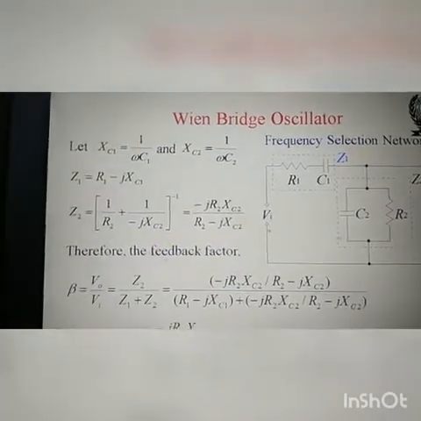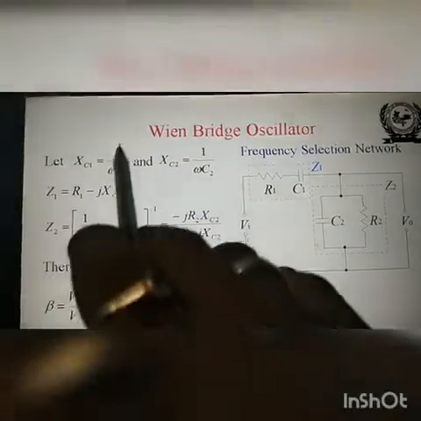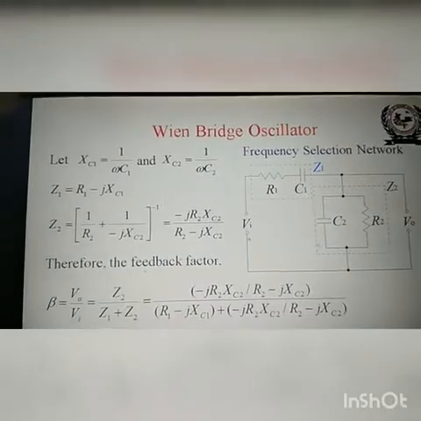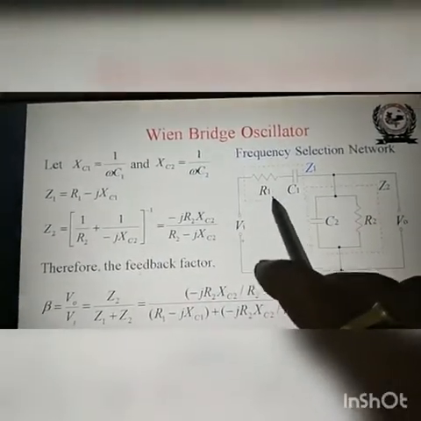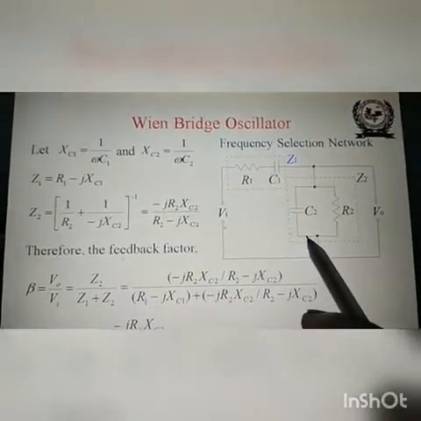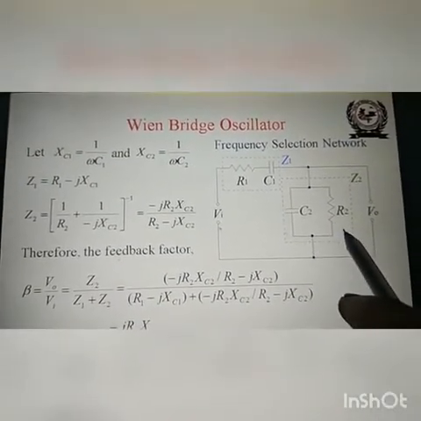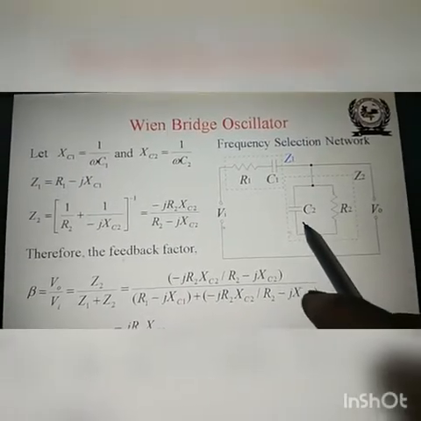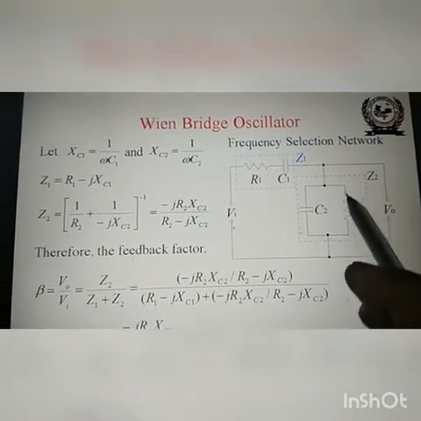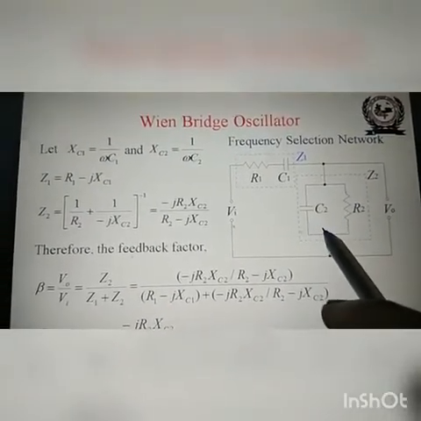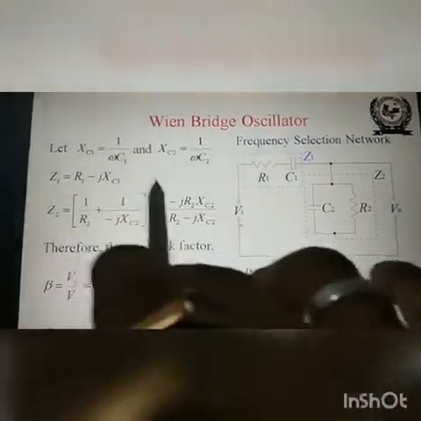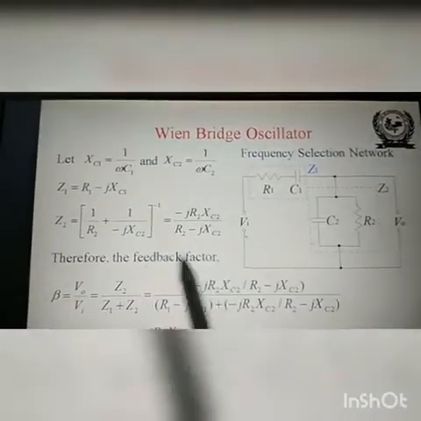The reactances of the capacitors are XC1 equal to 1 upon omega C1 and XC2 equal to 1 upon omega C2. And Z1 is equal to R1 minus jXC1 and Z2 is equal to 1 upon (1 by R2 plus 1 by minus jXC2). You can see this is the inverse, and it can be calculated like this.